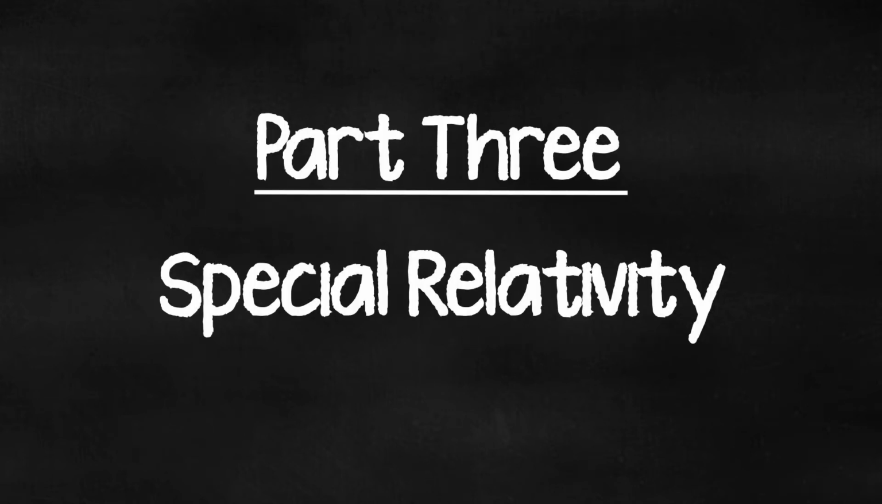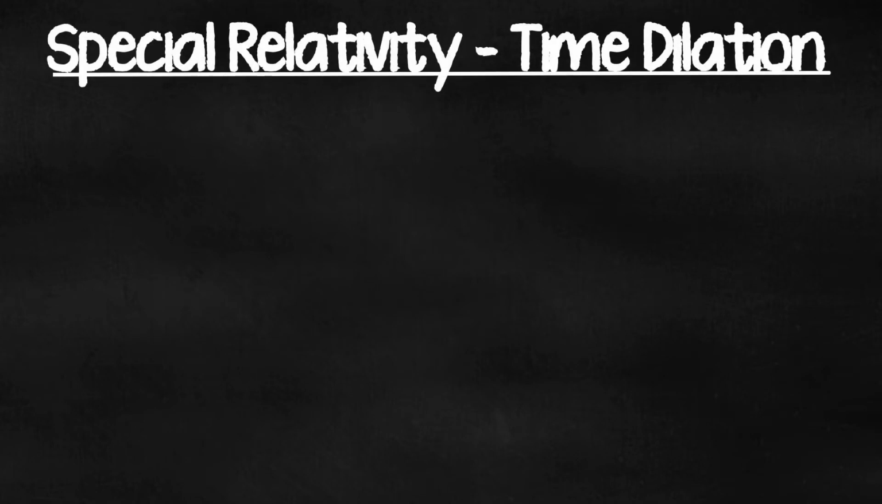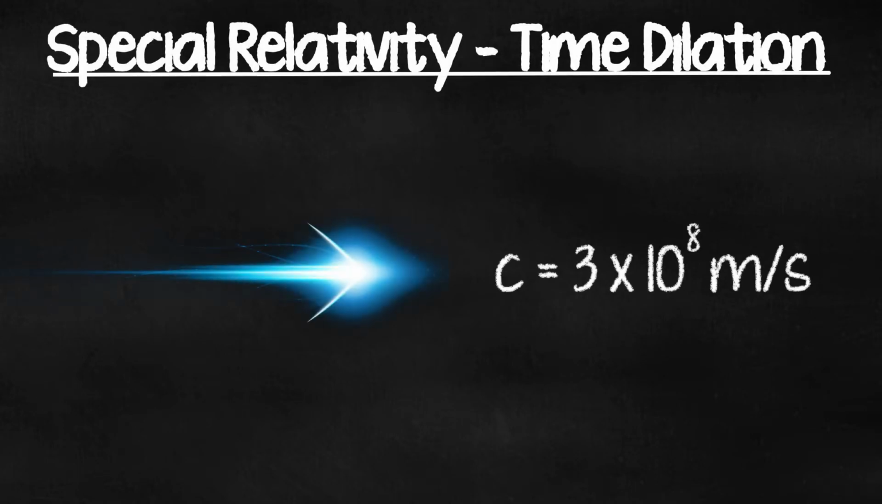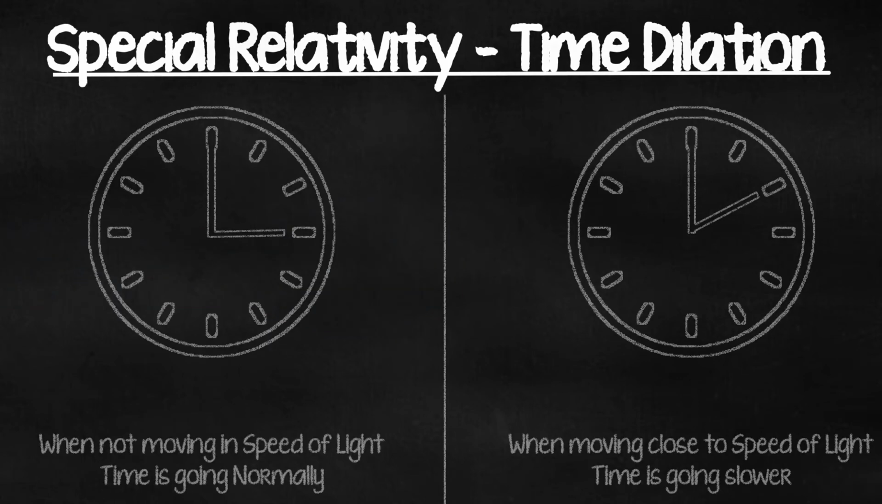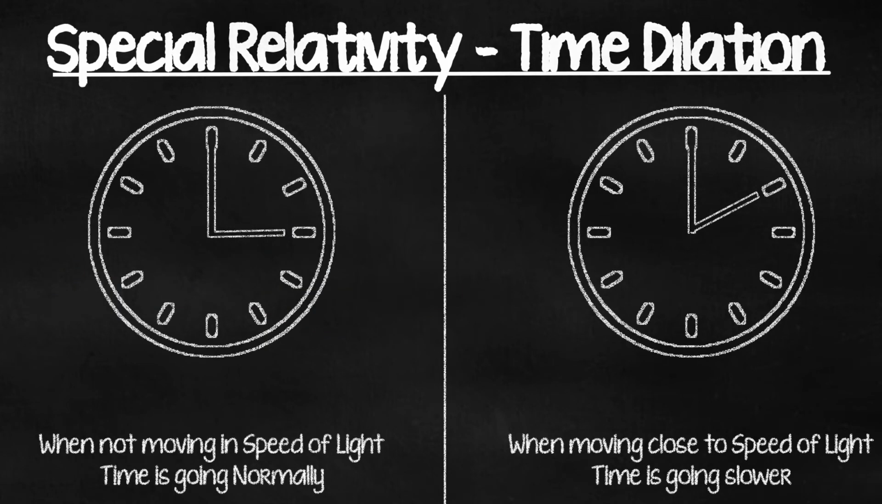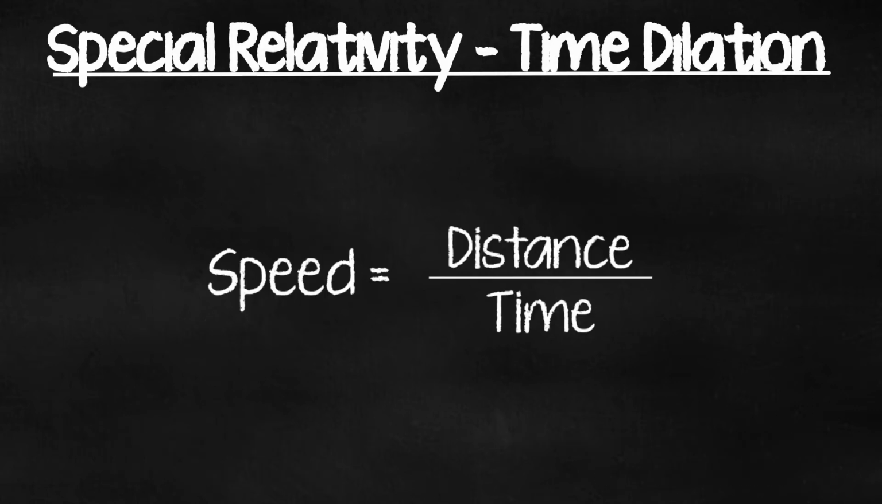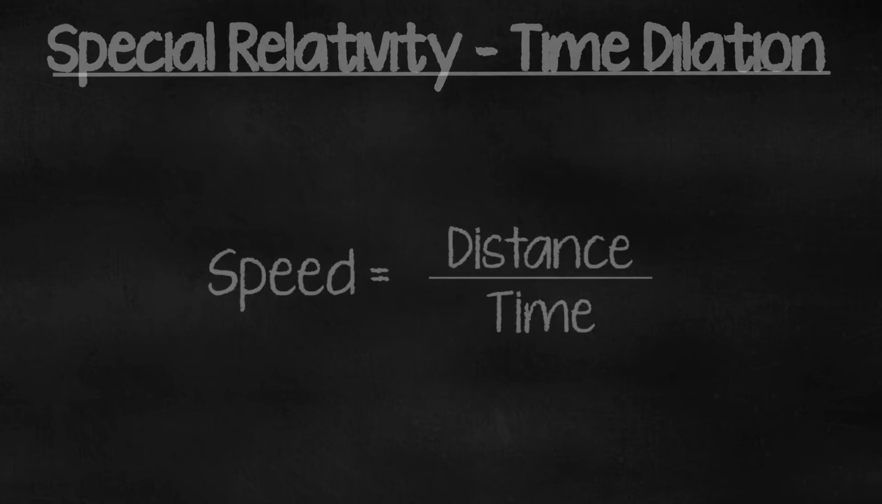Special relativity. Time dilation. Speed of light is the same for all observers regardless of the distance it moves. When objects are moving close to the speed of light, time tends to slow down in order to maintain a constant speed. If we consider the equation speed is equal to distance over time, as the distance increases, the time has to decrease to maintain the constant speed of light. Time is relative, it is not a fixed unit.